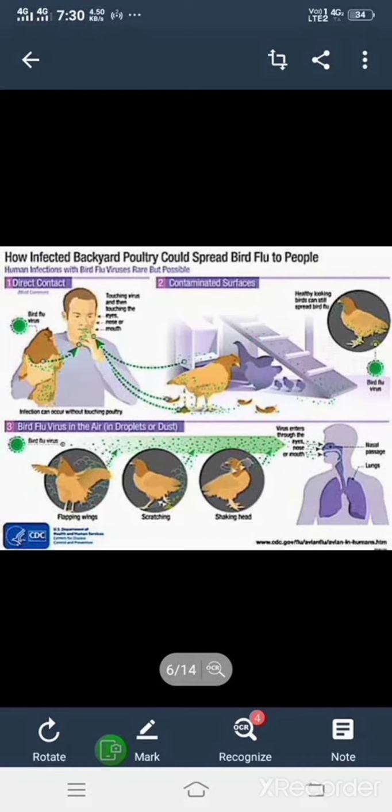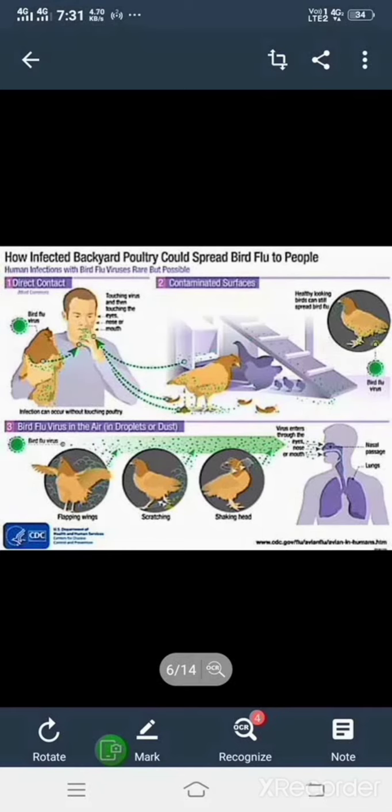It is a communicable disease, spread through the saliva or fecal materials of the infected fowls. Birds and humans get infected if they come into contact even with the saliva.